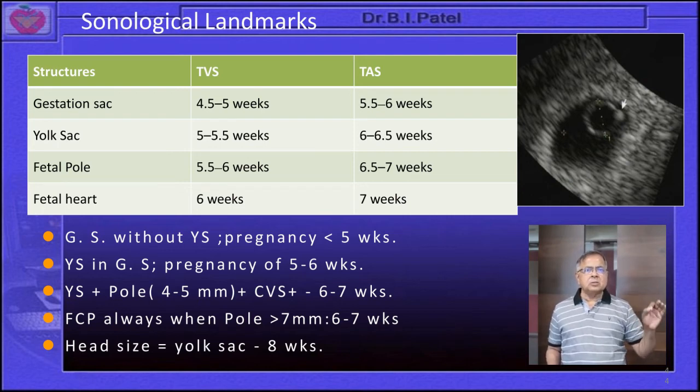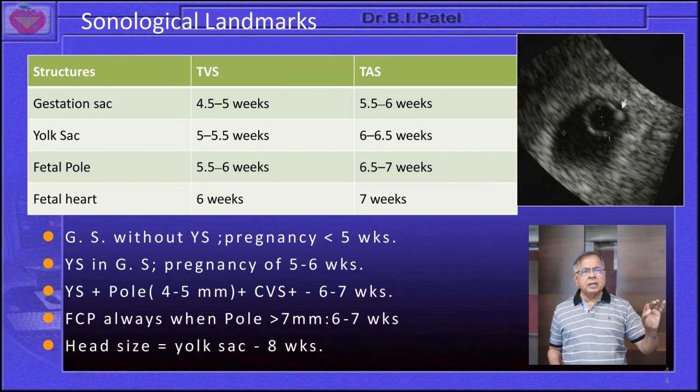So the appreciation of all these early developments will be 1 week later in comparison to transvaginal sonography. Even the yolk sac is 1 week late, the fetal pole also will be 1 week late, and cardiac activity also will be 1 week late. So transvaginal appreciation will be better.